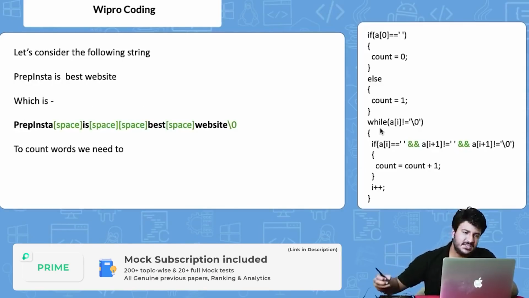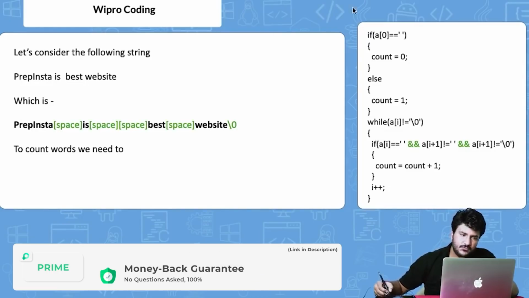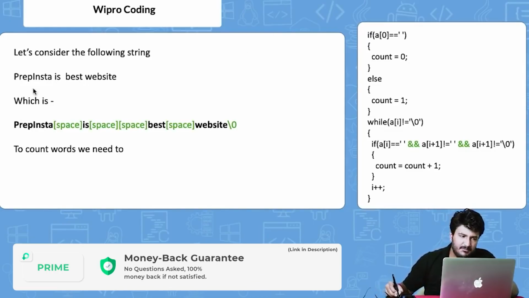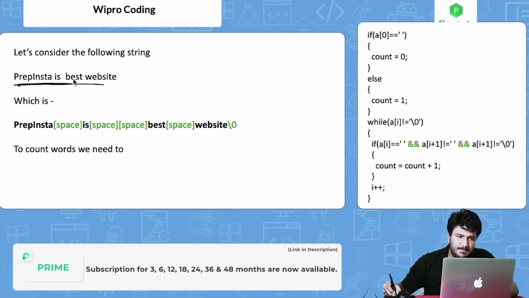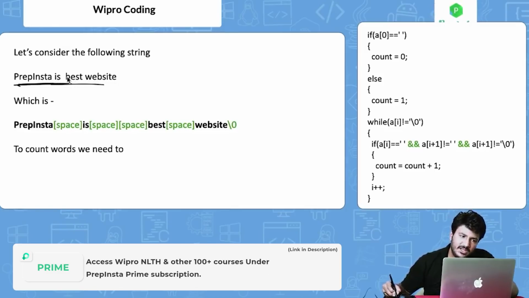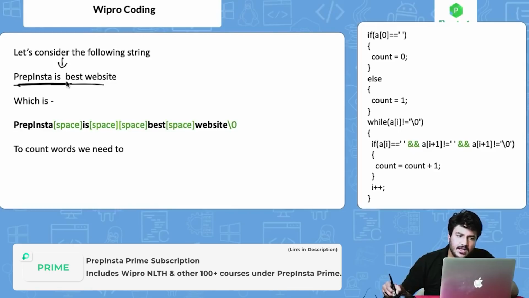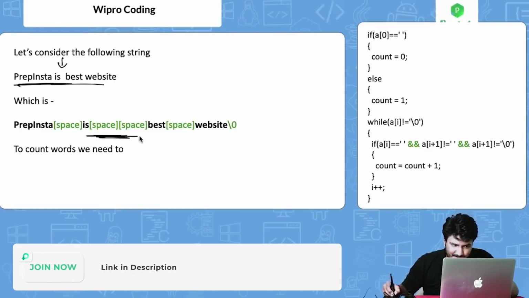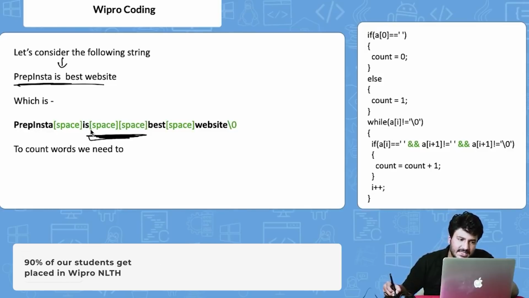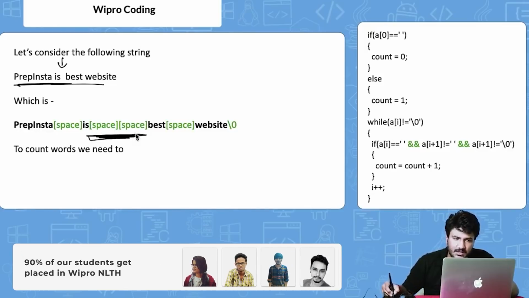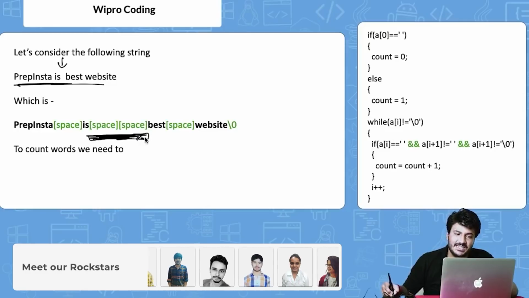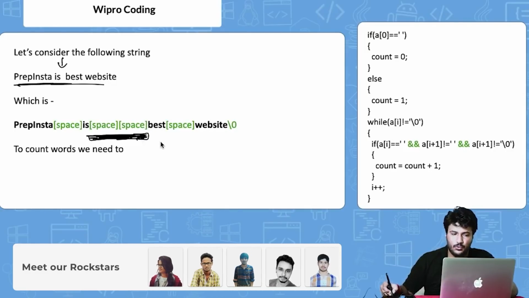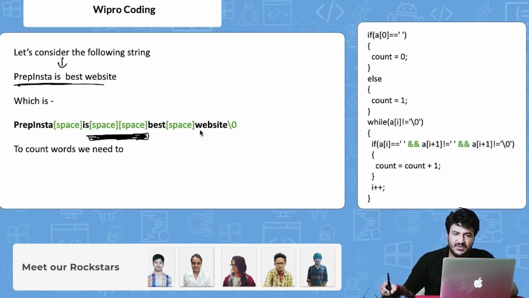Okay, so guys, let's start with this particular code. I'll explain it with an example here. So what it is saying, "Prepinsta is best website", right? One good thing that I have done here is that I have given two spaces. I have also written the same thing here. So Prepinsta, space, is, then there are two spaces here, because to handle all the conditions and to pass all the 6 test cases, this code is foolproof code, right? Best, and then space, website, right?